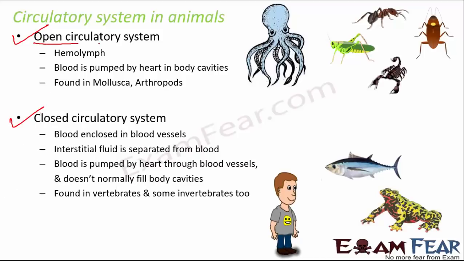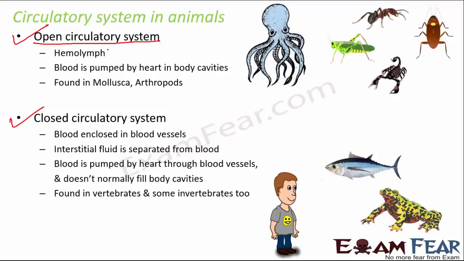So the open circulatory system is seen in lower animals where we have the concept of hemolymph. We do not have the concept of blood vessels. Here, blood is present all over inside the body, and all the organs are kind of bathing in blood. They are lying in blood. So the organisms continuously need to move in order to make the blood move inside their body. That's how the organization is, and it is seen in mollusks and arthropods.